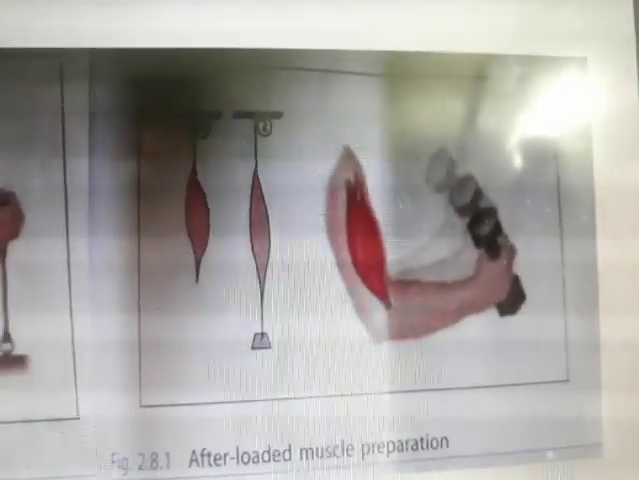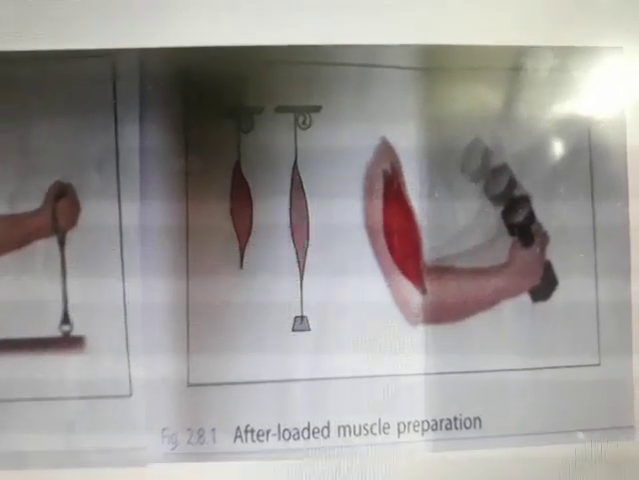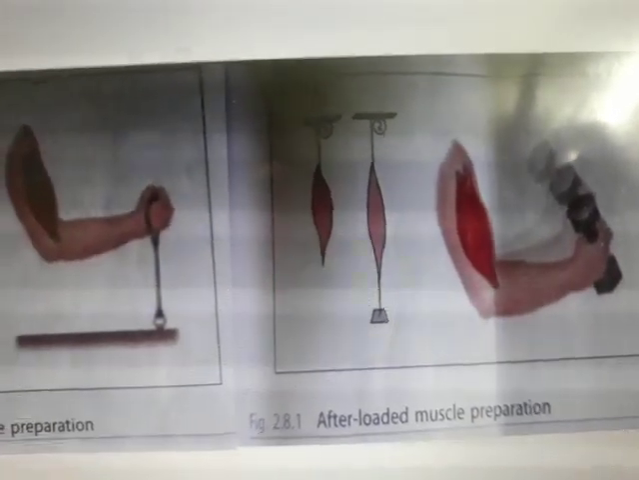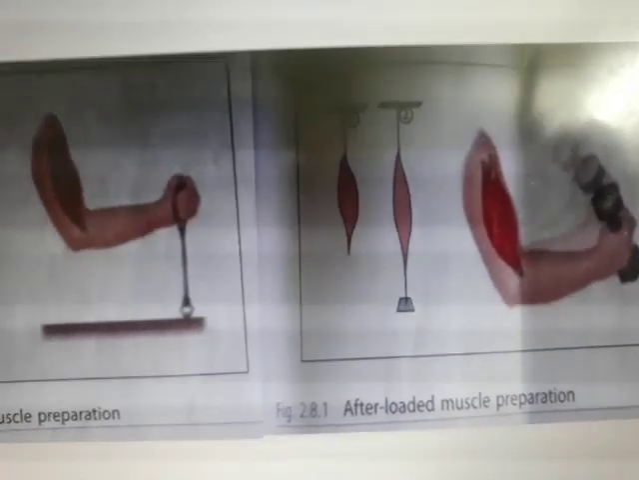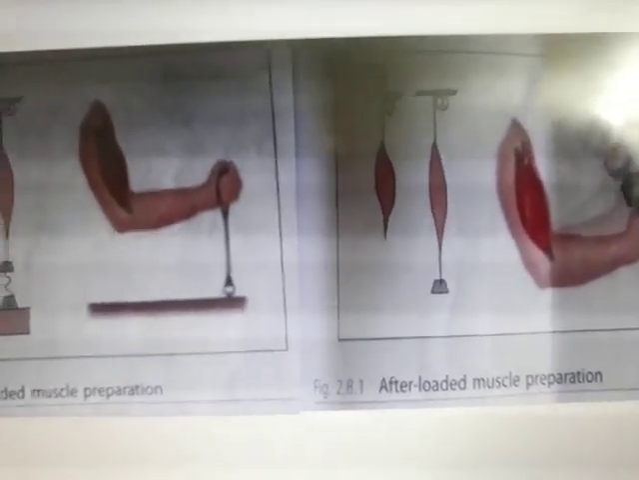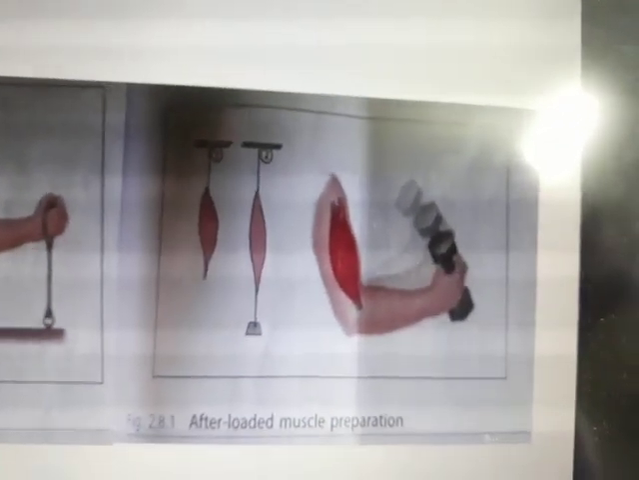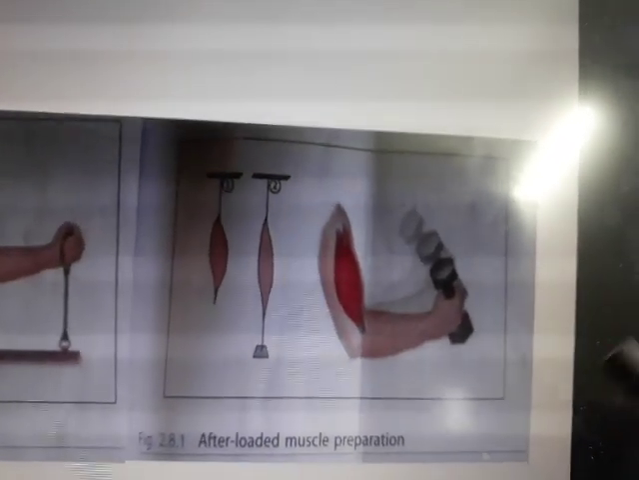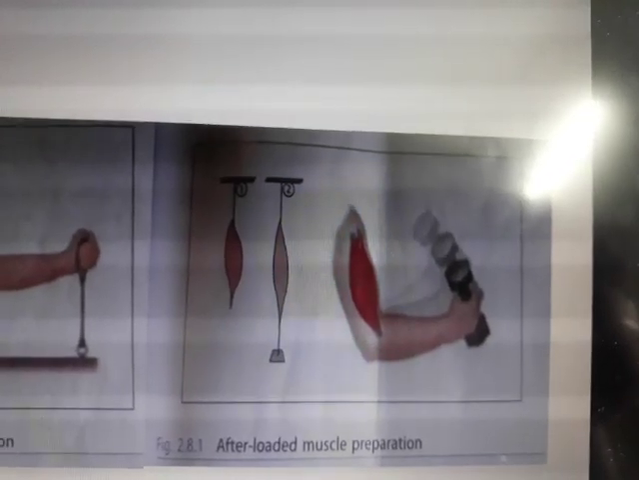Can you say this is an example of an after loaded muscle, this one? After loaded is the condition in which the load starts acting on the muscle after the contraction has begun, hence the muscle is not stretched by the weight during the rest. An example is lifting weights. So this is an example of after loaded preparation.